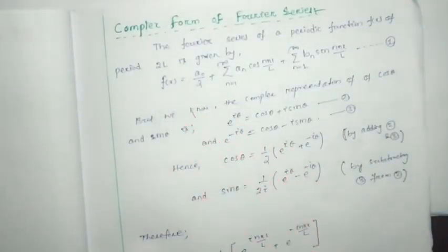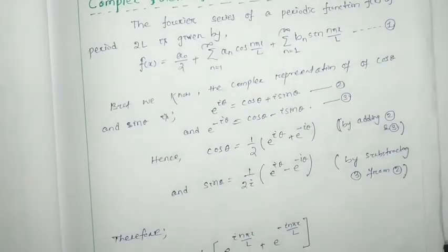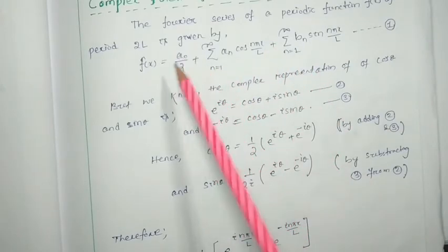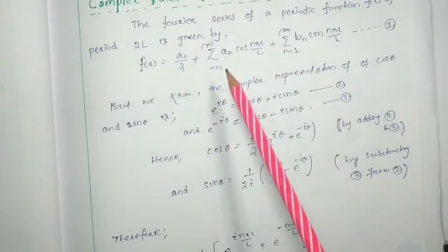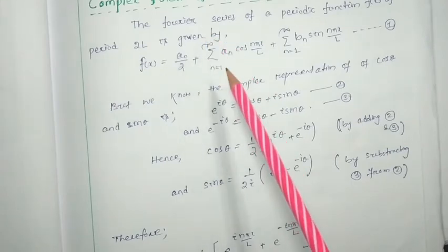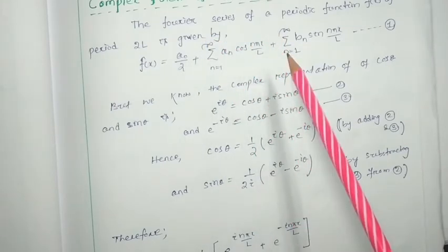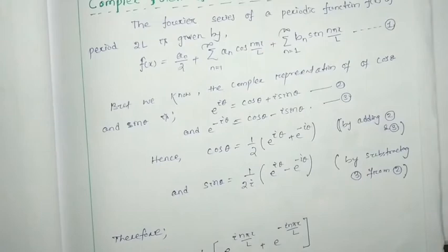We know that the Fourier series of a periodic function f(x) having the period 2L is given by a0 by 2 plus summation over n equal to 1 to infinity an cos(n pi x by L) plus summation over n equal to 1 to infinity bn sin(n pi x by L). So this is equation number 1.